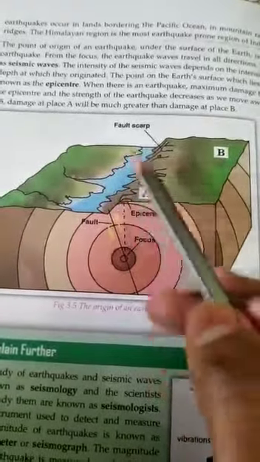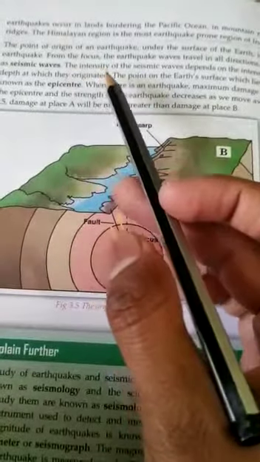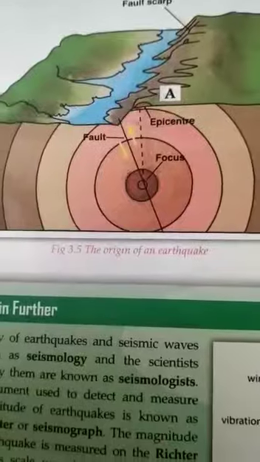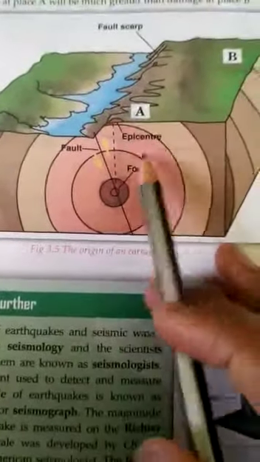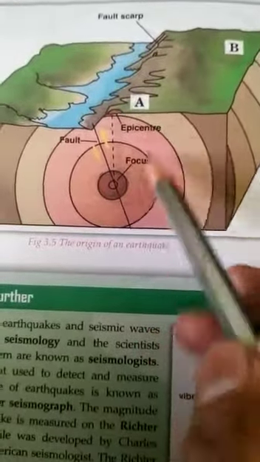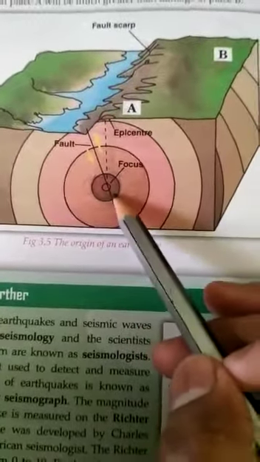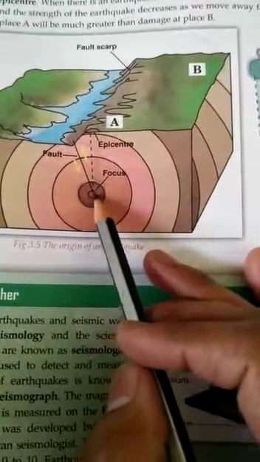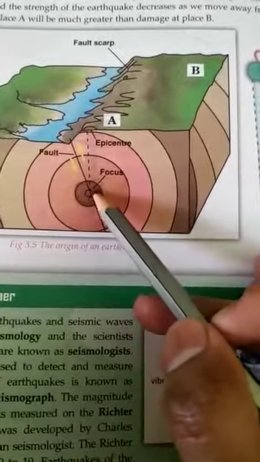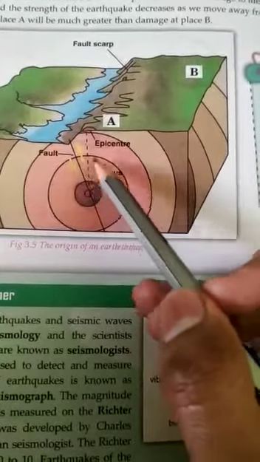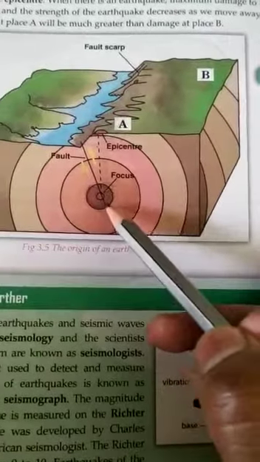The point of origin of an earthquake under the surface of the earth is known as focus. Look at this picture. The point of origin of an earthquake under the surface of the earth is known as focus. This is the focus of an earthquake. From the focus, the earthquake waves travel in all directions. These vibrations are known as seismic waves.